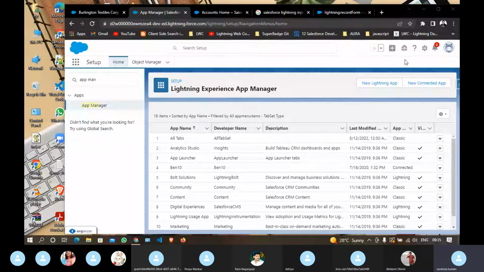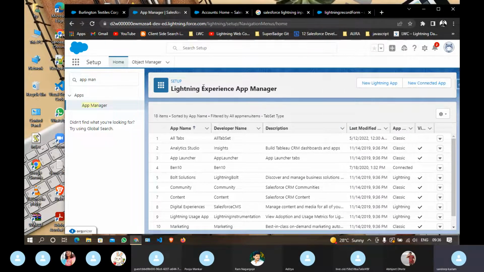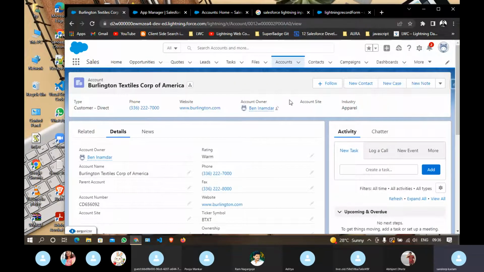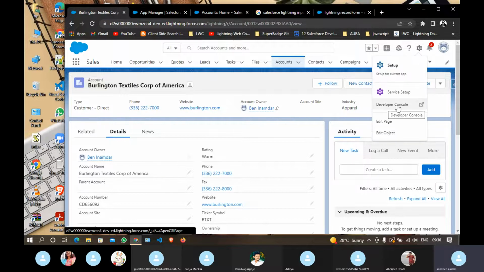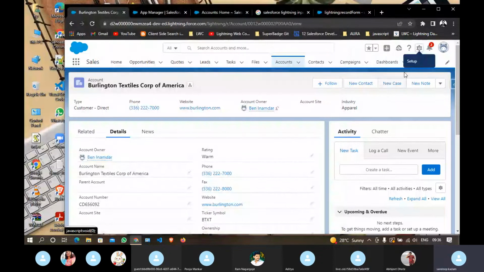Okay, so we will also see what kind of extensions we will use while developing. Extensions make your development and debugging of code easy. So let's say I will tell you some shortcuts through those extensions. Let's say I'm here and I want to go to the developer console. So how will you go to the developer console? Setup, then developer console. Click on this, and your developer console will be open. By 2 clicks you are going to the developer console.